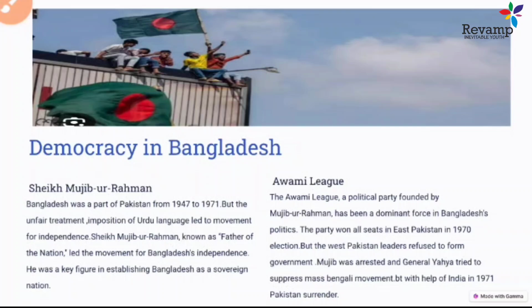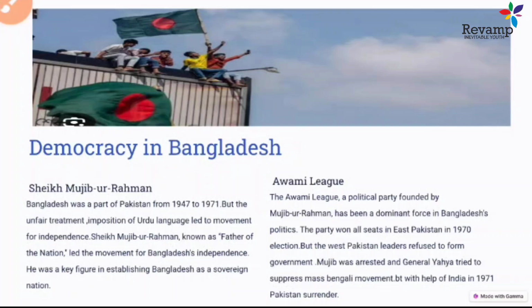But the Western Pakistan aristocracy, or politicians, did not want to form a government with Sheikh Mujibur Rahman. Later on, Yahya's military rule came, and Sheikh Mujibur Rahman was arrested.